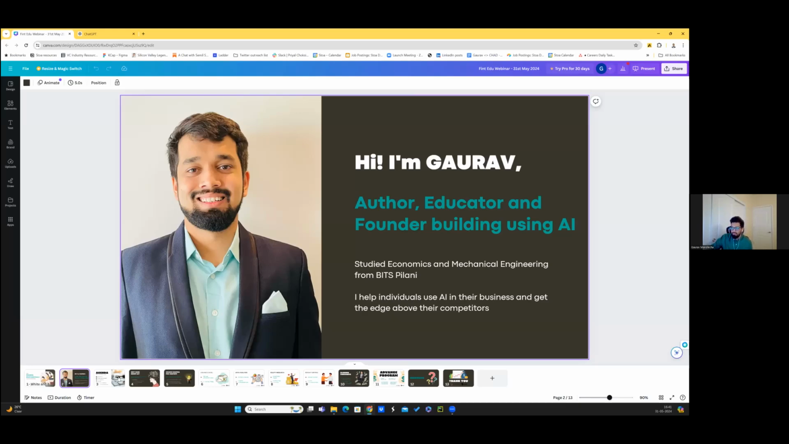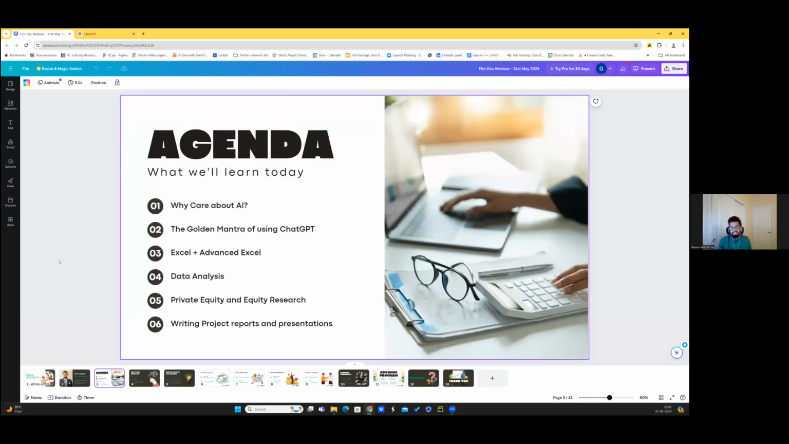Here's a quick agenda of what we will cover. First and the most important thing, I feel, is why should you care about AI, right? Until you're not convinced about the first piece, everything else doesn't matter. I want you to have the mindset of why AI really matters. The second takeaway that I want you to have is the golden mantra of using ChatGPT.